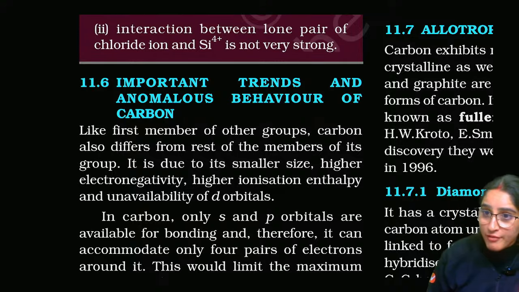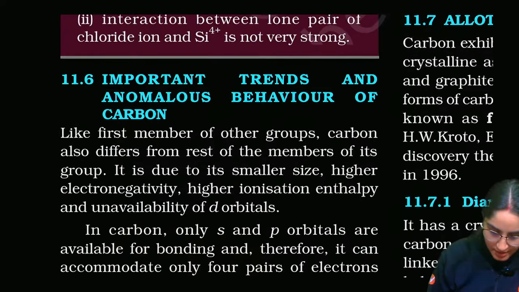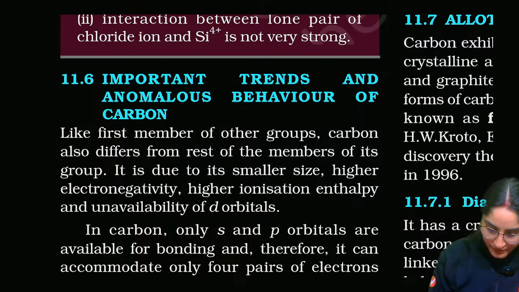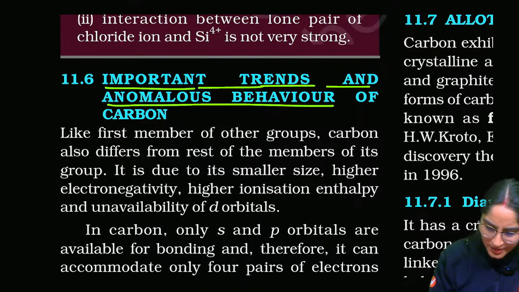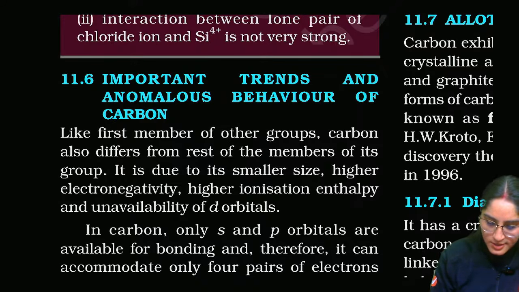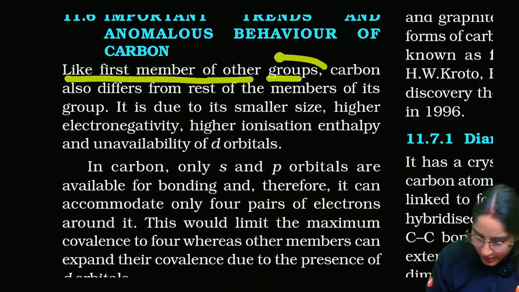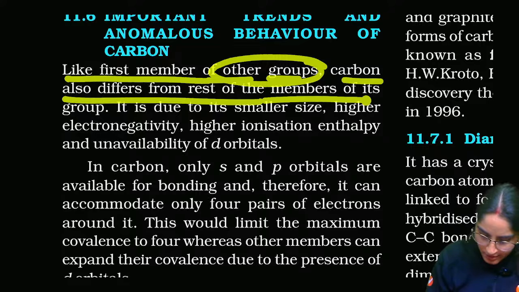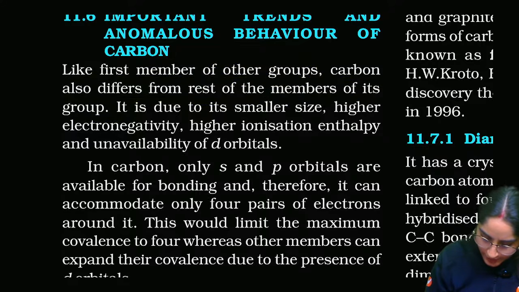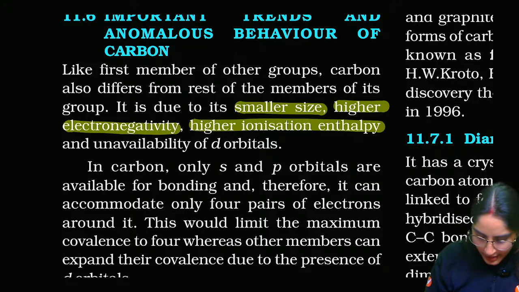Important trends and anomalous behavior of carbon: it is the same thing that we have discussed, just some important different things will be there. Like the first member of other groups, carbon also differs from the rest of the members. Why? It is again because of smaller size, higher electronegativity, higher ionization enthalpy.